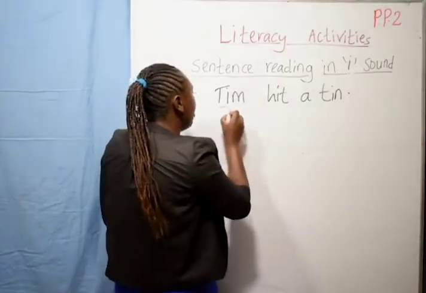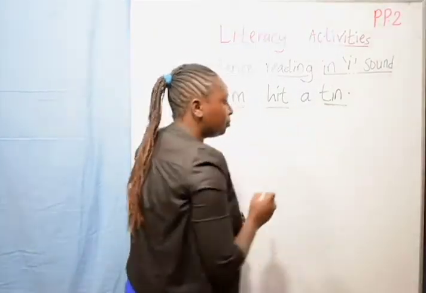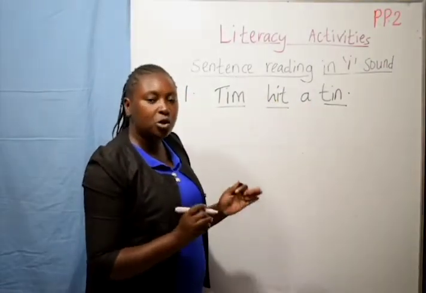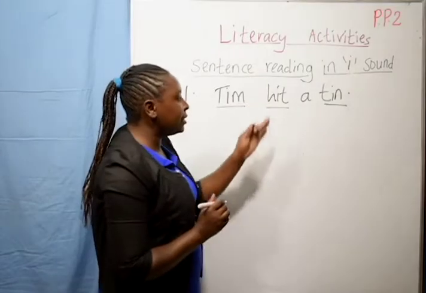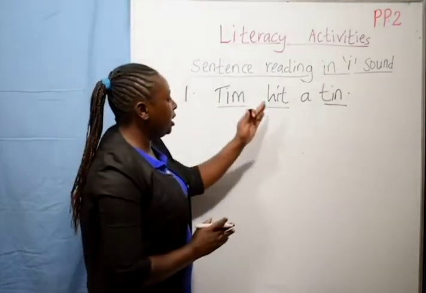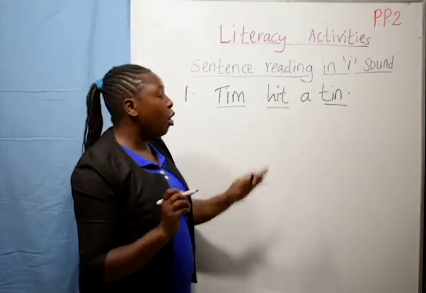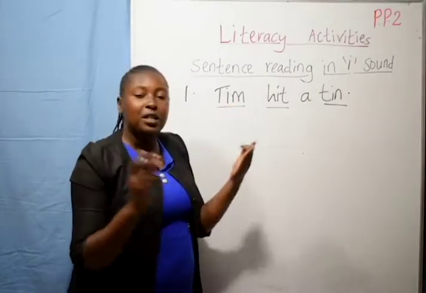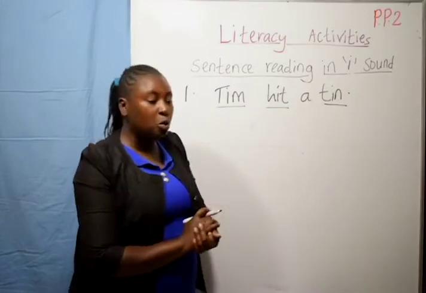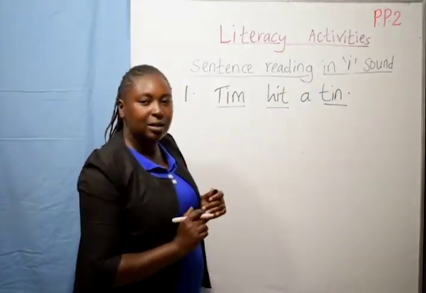Number one, we have the word team, we have the word hit, and then we have the word team. The three words here that we have used in connecting together to make a sentence, all the words have the E sound. Before you read the sentences, if it is not possible for you to read the whole sentence together, read word by word, and then read the sentence together.